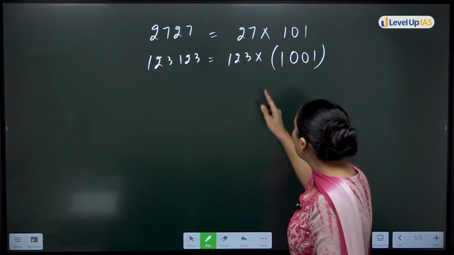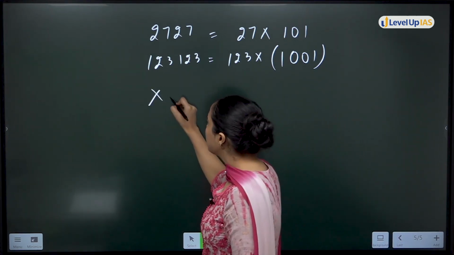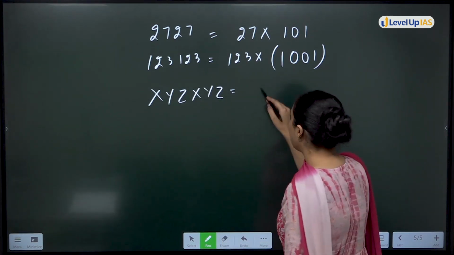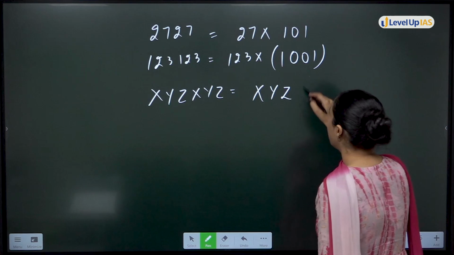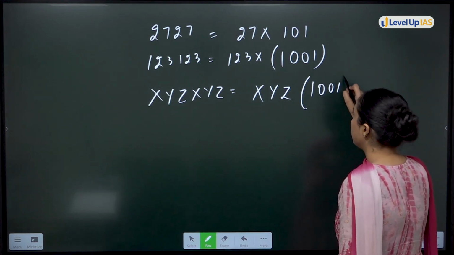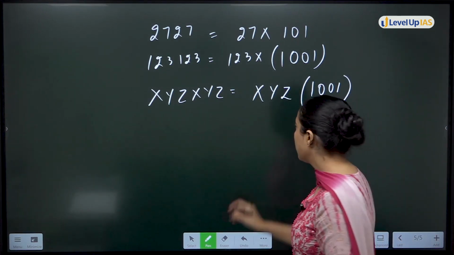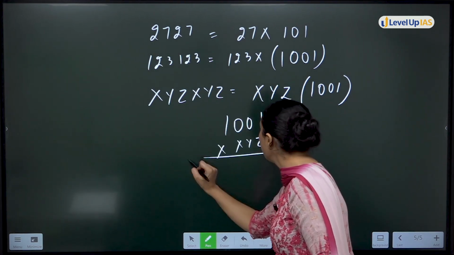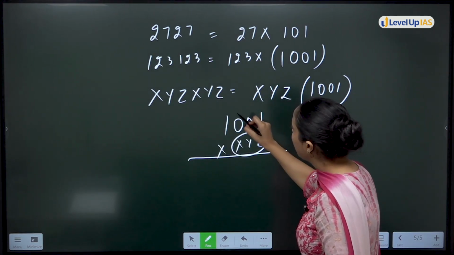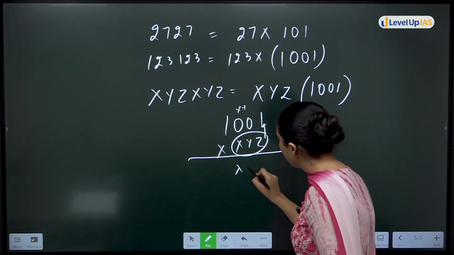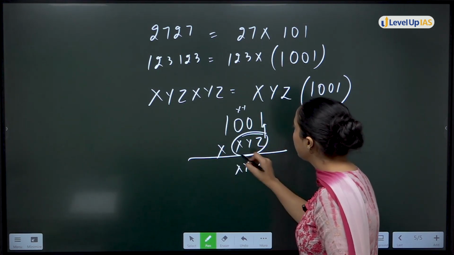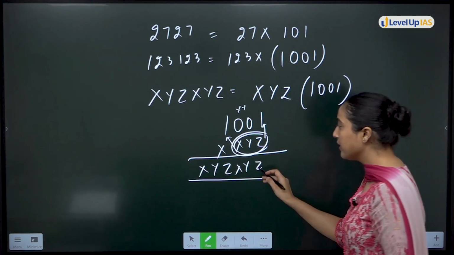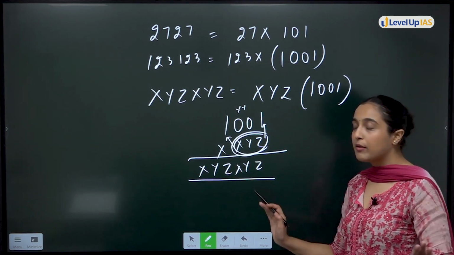ठीक है? So similarly, if you have xyzxyz, you can say it is xyz multiply 1001. ठीक है? करके देखो 1001 multiply xyz. What will you get? xyz multiply 1. xy will be carry forward like this. Then xyz multiply this one. यही आएगा xyzxyz. ठीक है, समझ में आया इतना?